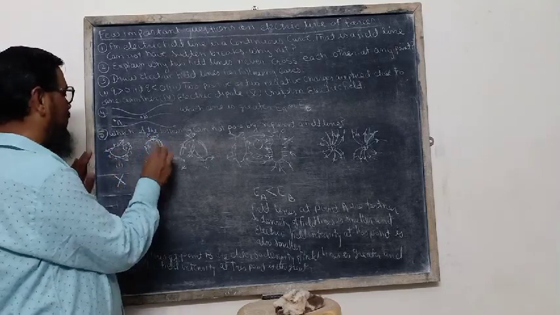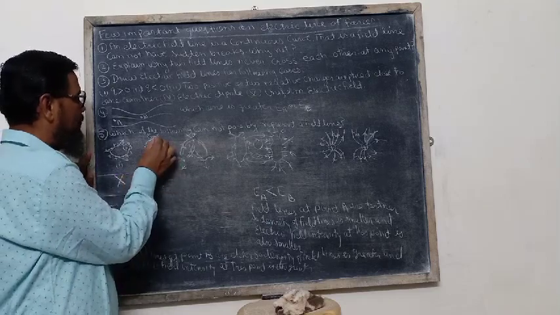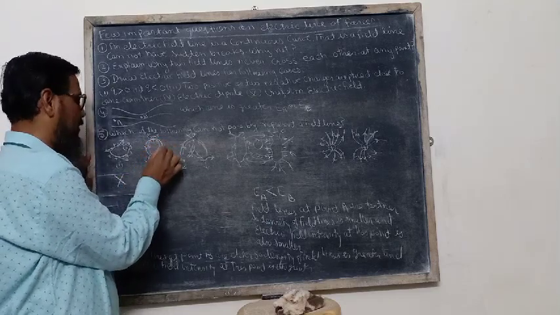For the second figure, the field lines are moving from positive to negative, no doubt about that.